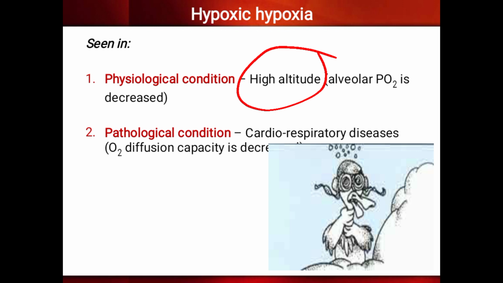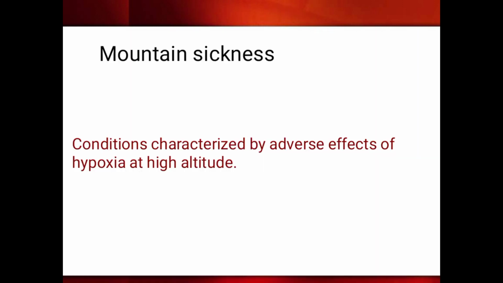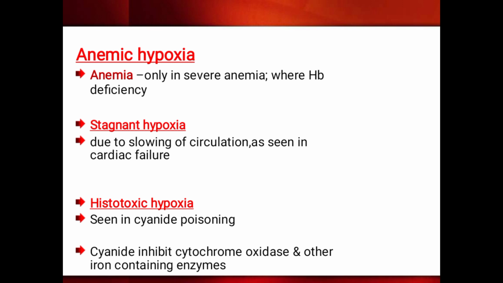So that is the physiological condition. Pathological can be seen in cardiorespiratory disease. So next is anemic hypoxia. Anemic hypoxia can be seen in severe anemia, where there is hemoglobin deficiency. The hemoglobin content is less, so oxygen carrying capacity will decrease.